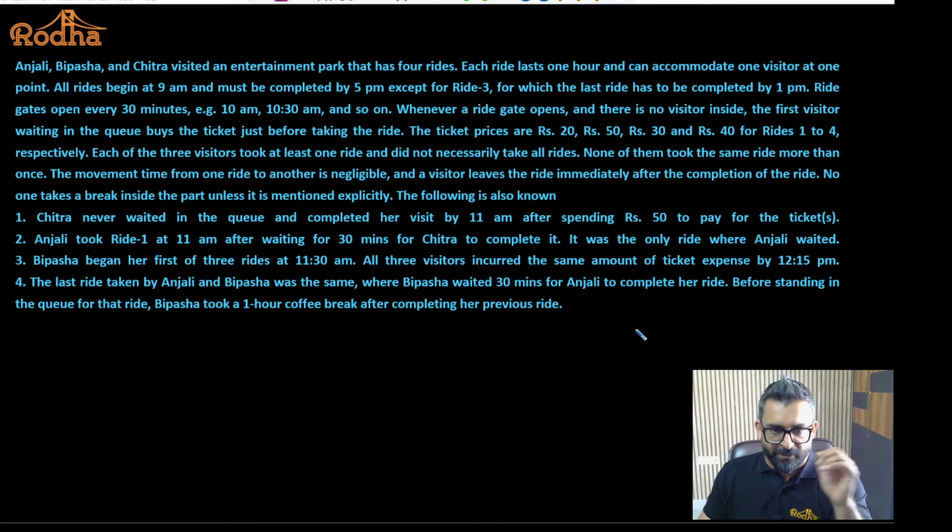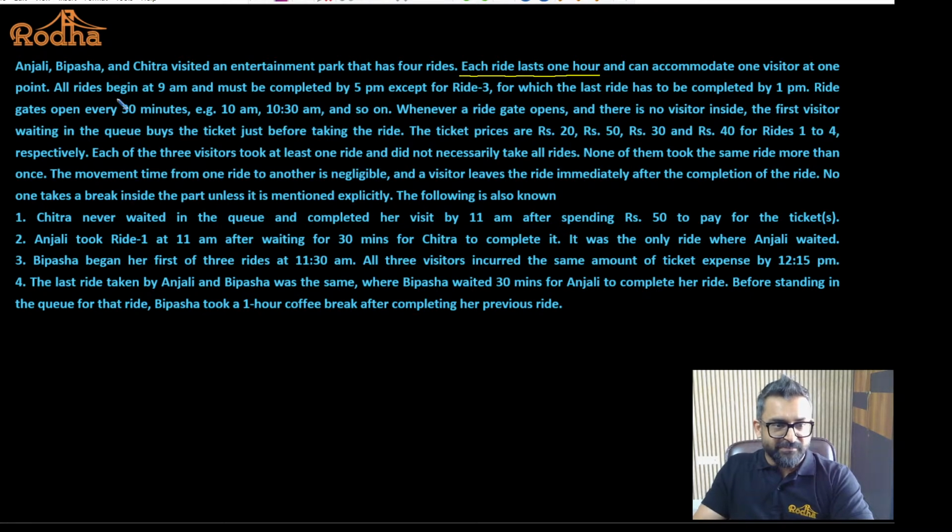We have to find out a particular schedule in this question. Let's see the question first of all, and understand what is going to happen in it. Anjali, Bipasha and Chitra visited an entertainment park that has 4 rides. Each ride lasts for 1 hour. This is very important. And it can accommodate 1 visitor at a time, so no 2 people are going to be on the same ride at a particular point in time. A ride can accommodate exactly 1 person at a time.